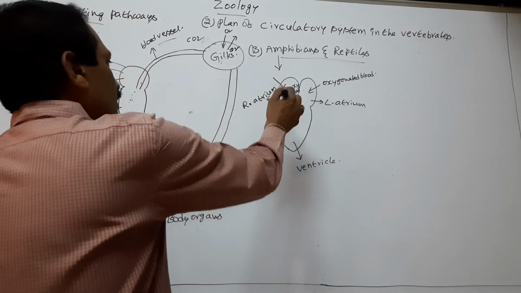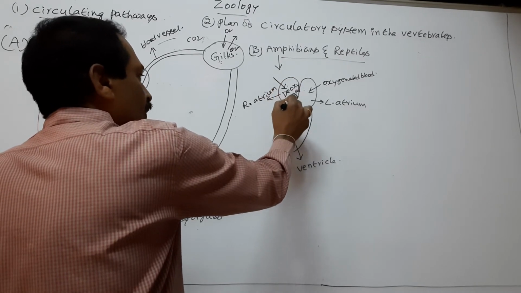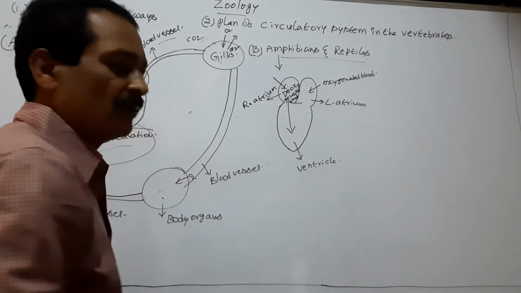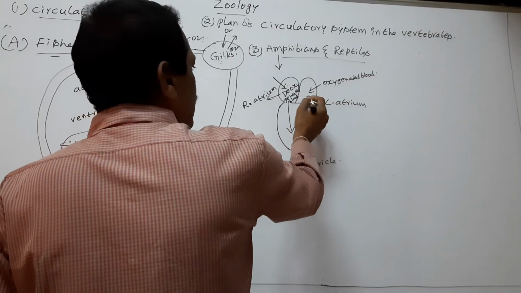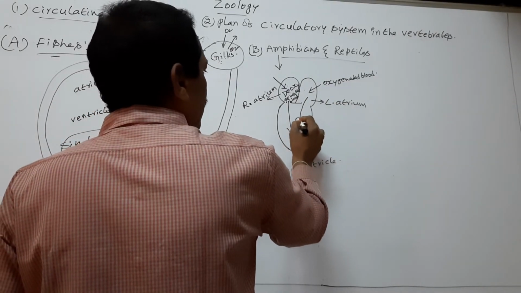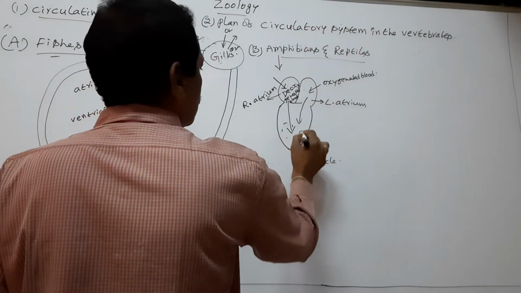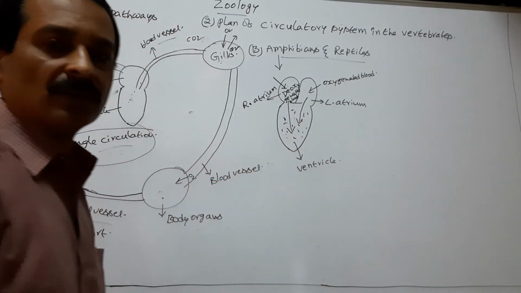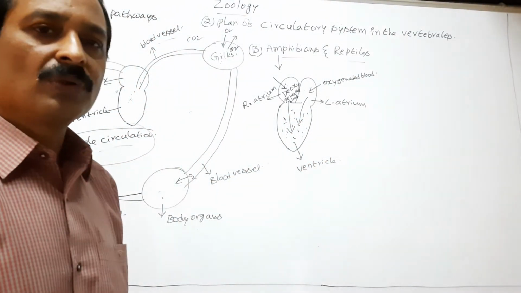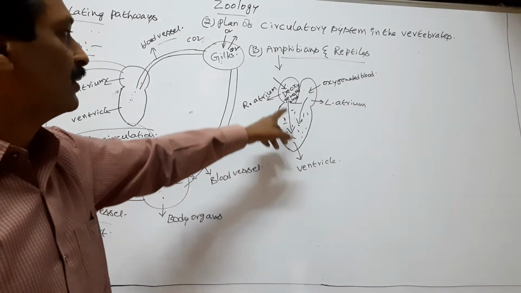Next, the deoxygenated blood from right atrium flows into ventricle. At the same time, the oxygenated blood from left atrium flows into ventricle. So ventricle possesses mixed blood.